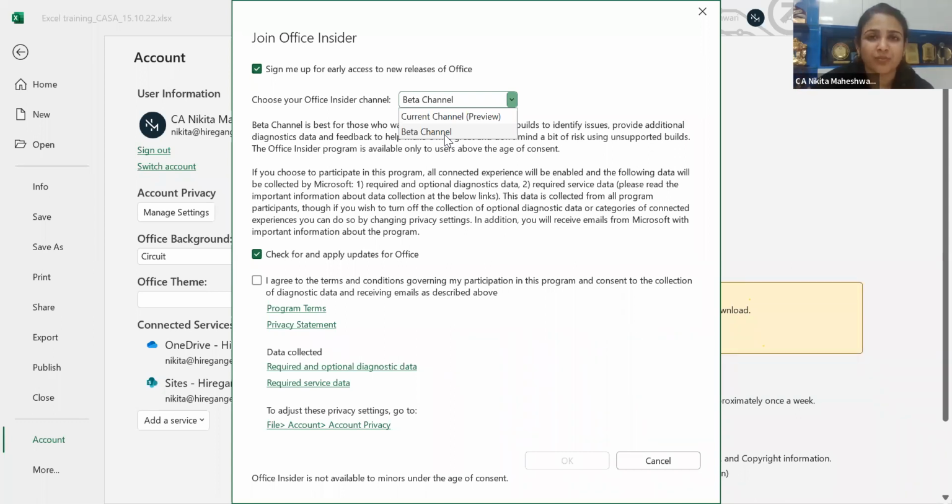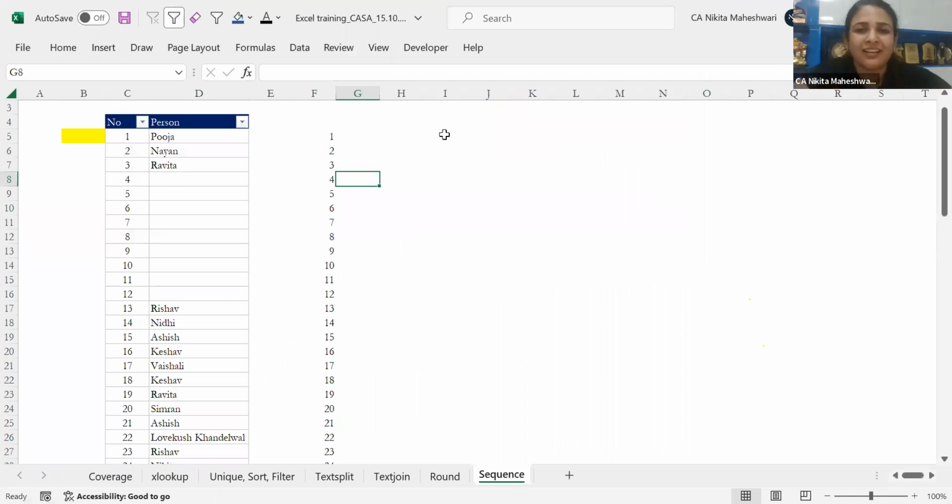For example, the text split which came in probably June, I've been using for the past 9-10 months at least, because I was enrolled in the beta channel. So if you like the Excel features, you can explore the beta channel as well and do many more functions and things in Excel.